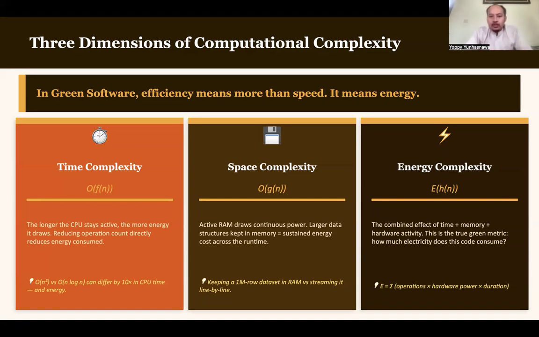And energy complexity is the combined effect of time and memory plus the hardware activity. This is what we call energy complexity. This is the true green metric: how much electricity does this code consume? When we measure the green metric of a software or source code, we talk about the energy complexity.